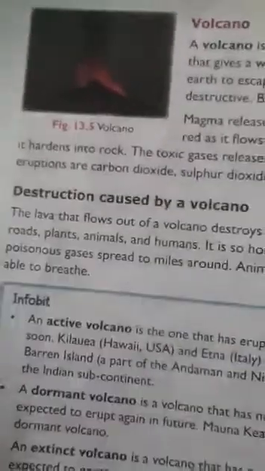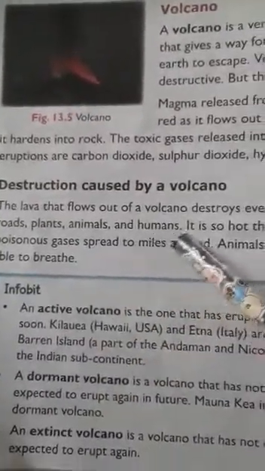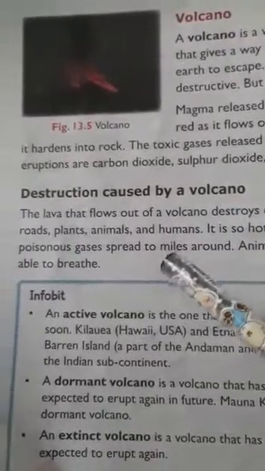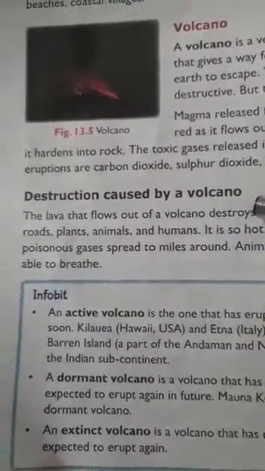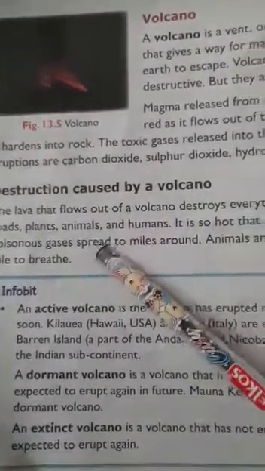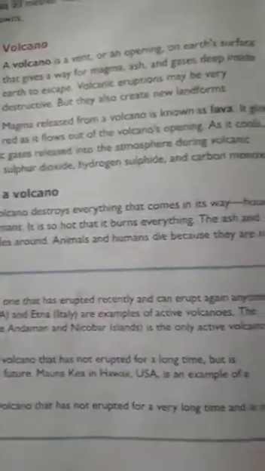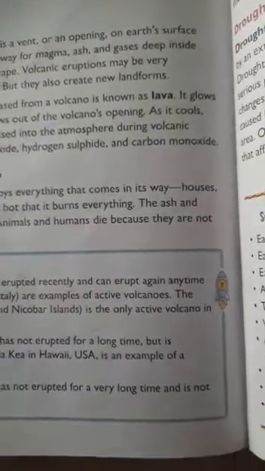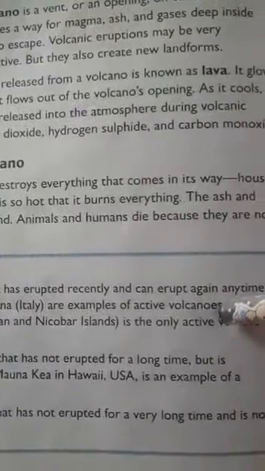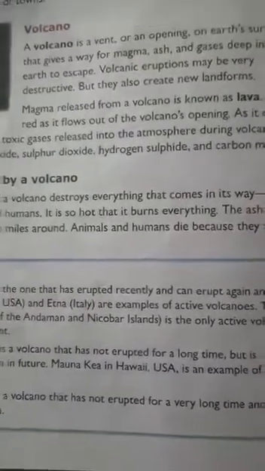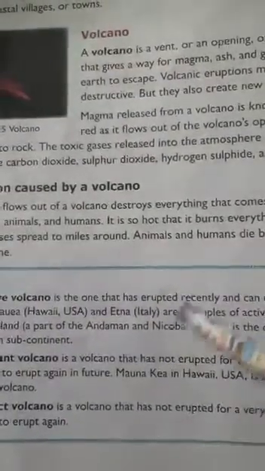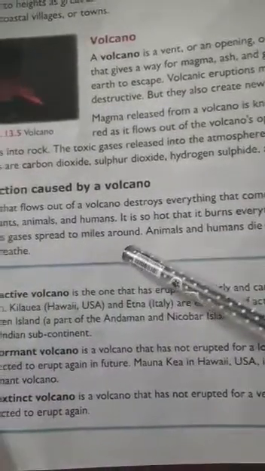These are very harmful gases. Now we will see the destruction caused by a volcano. The lava that flows out of a volcano destroys everything that comes in its way. For kilometers, whatever is present, it destroys. Because of the heat of this magma, people cannot go nearby it for kilometers.